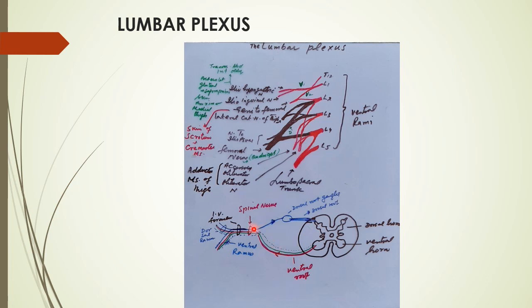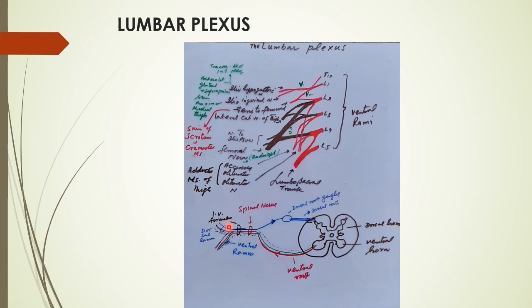So finally, the dorsal root, which is the dendrites of the ganglia, combines with the ventral root, which has, we can say, three modalities. One is the flexor, second is the extensor, both are motor, and third is the autonomic fiber. By this combination, the spinal nerve is formed. As soon as the spinal nerve comes out through the intervertebral foramina, it divides into the dorsal ramus and ventral ramus.